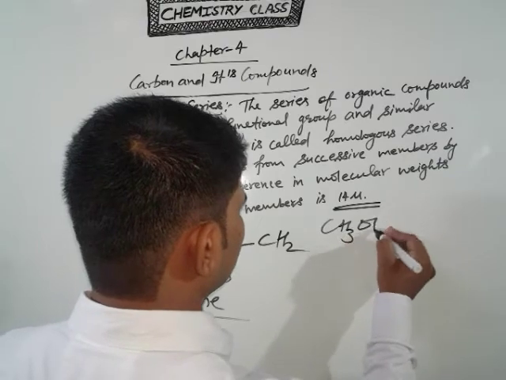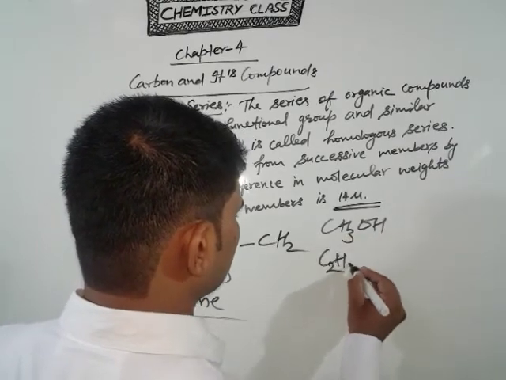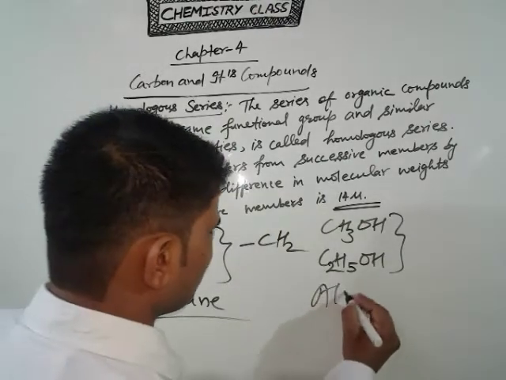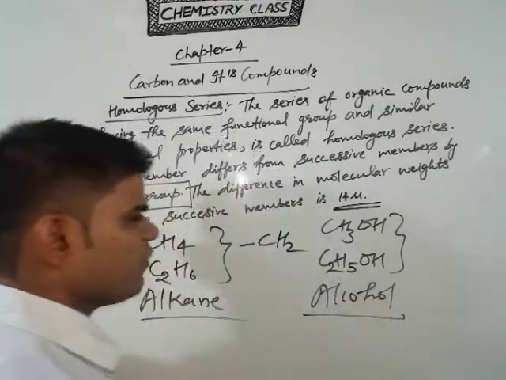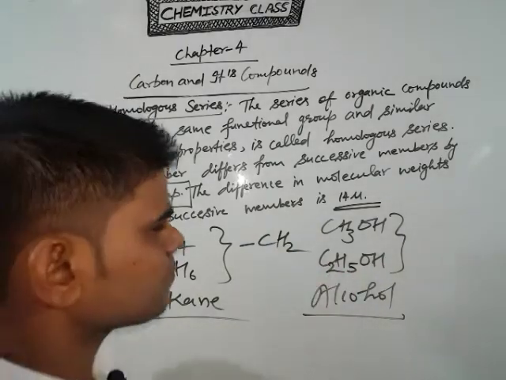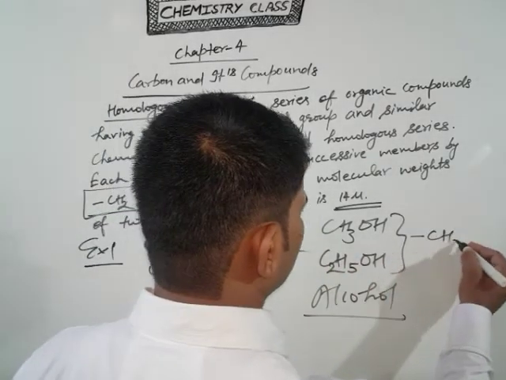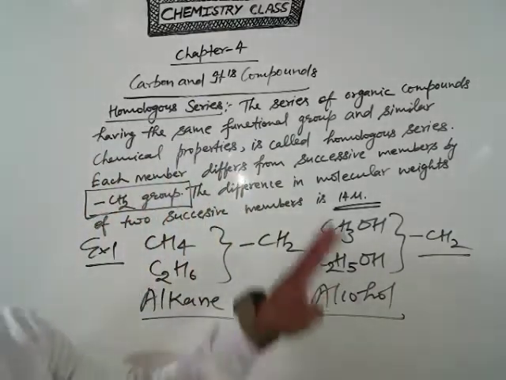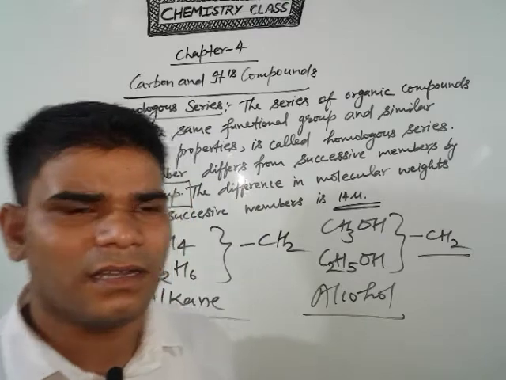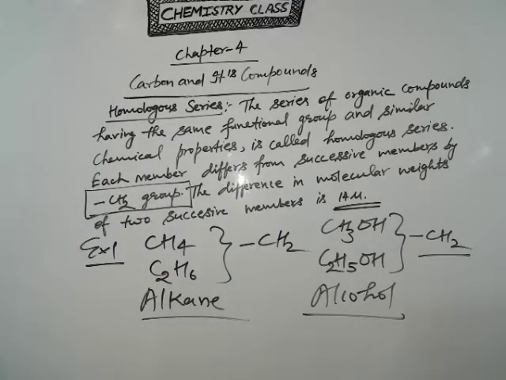Here CH3OH and C2H5OH are family members of alcohol. If we subtract 1 from 2, we also get CH2. If the difference is uniform in any family, it is part of a homologous series.